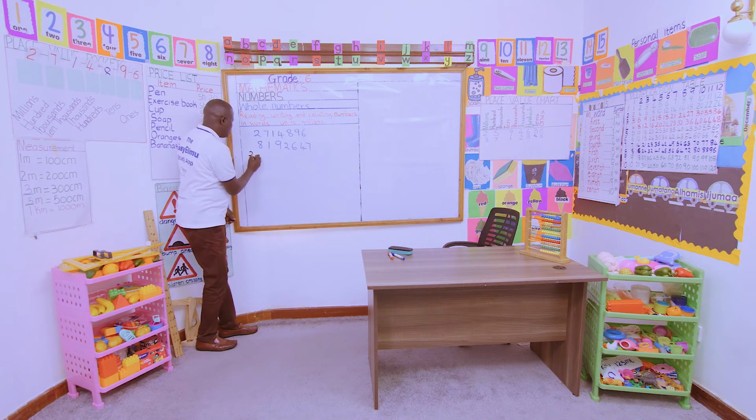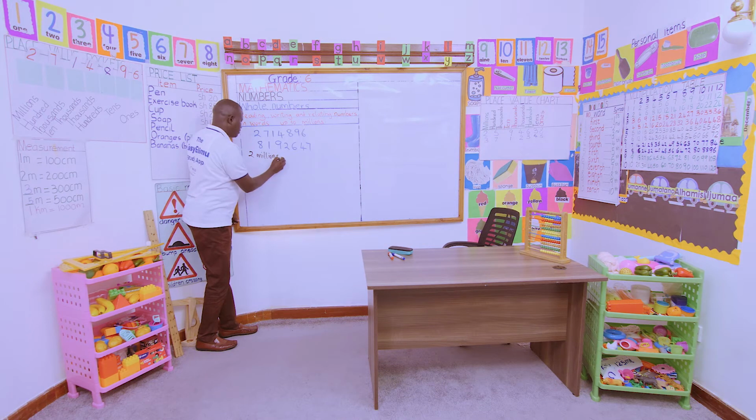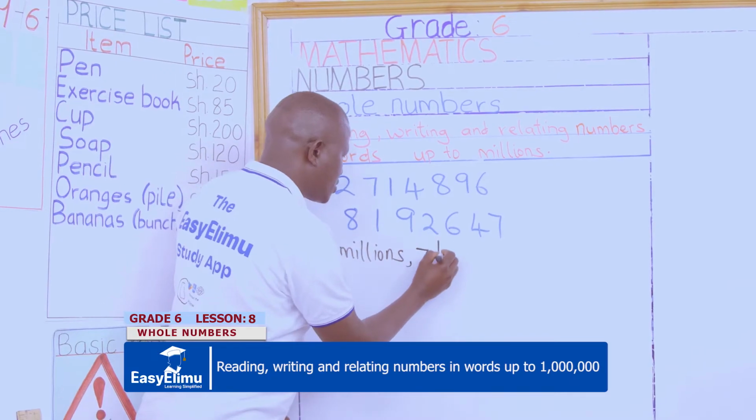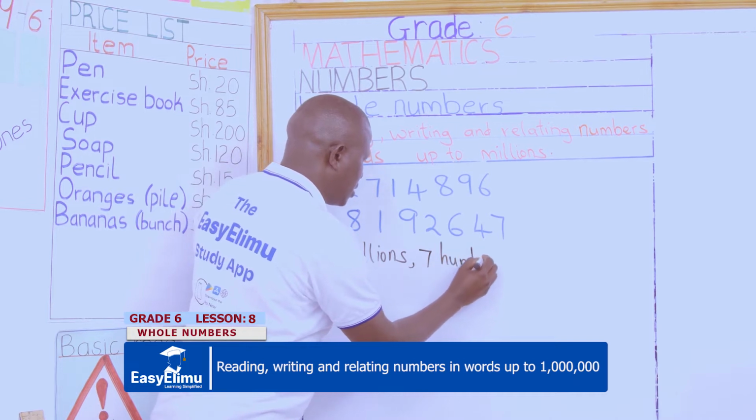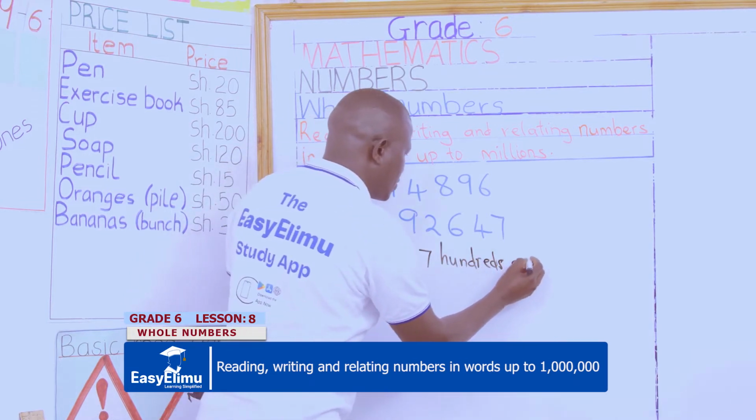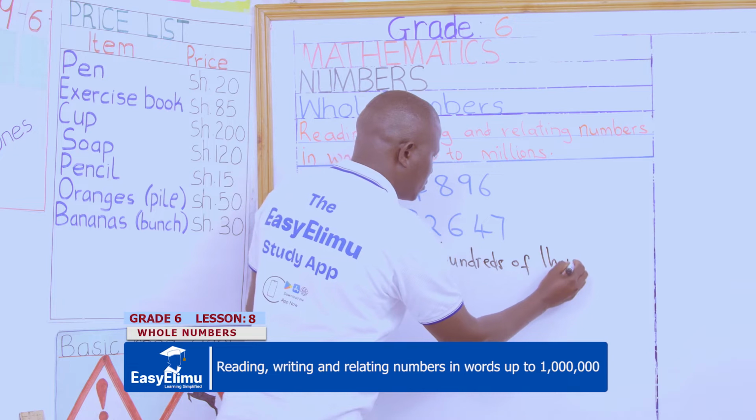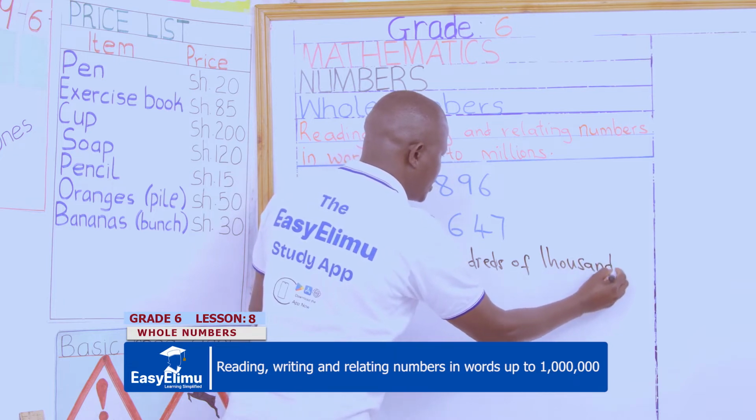So we have 2 millions. We have 7 hundreds of thousands. First, write the way it is.